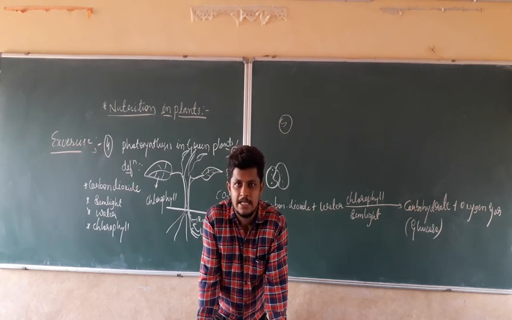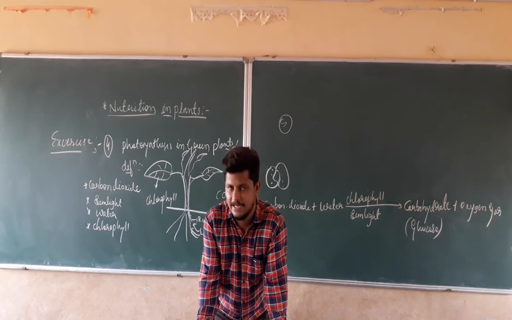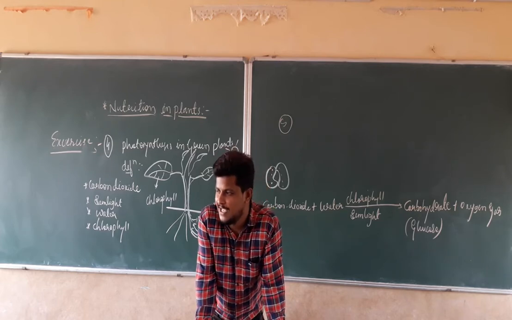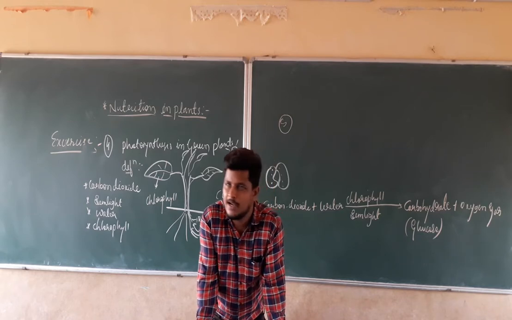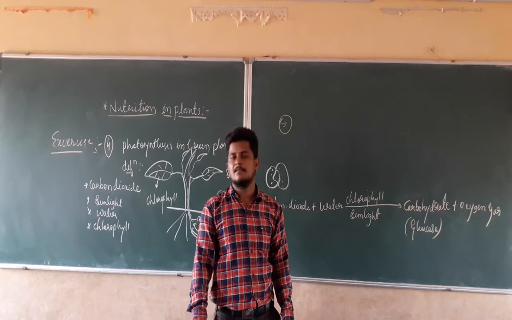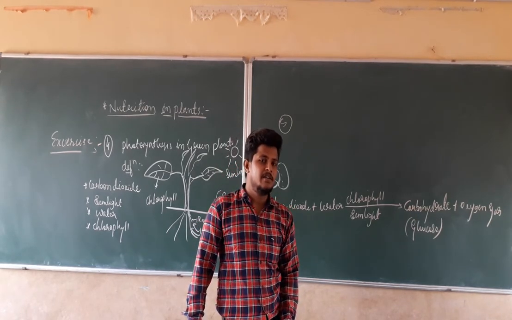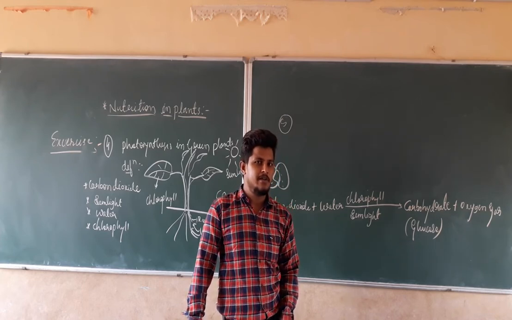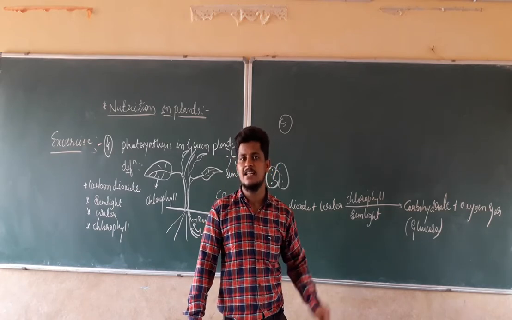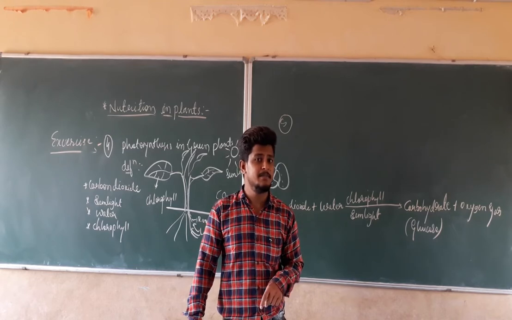We know those things. In the same manner, for the growth purpose, human beings or living beings require what? Light. Where does it come from? It is coming from the sun only. To see the things, to visualize the things, we require light. Where does it come from? It is coming from the sun. In the same manner, animals also require the light, plants also require the light, birds also require the light, microorganisms also require the light. If all the living beings require the light, then we can say that the sun is the ultimate source of energy.